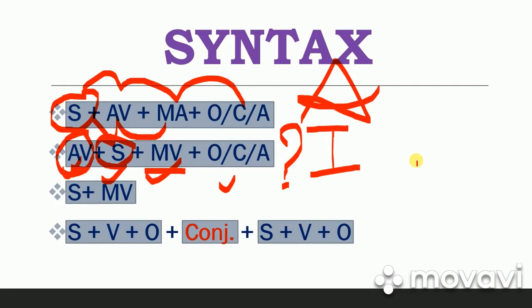Now the next structure is subject plus main verb. I have given this shortened structure in order to learn exclamatory kind of sentence. In an exclamatory sentence, we use the main verb after the subject. Let's look at an example. How beautiful the flower is. In the sentence, the flower is subject and is main verb. Okay. How beautiful the flower is.